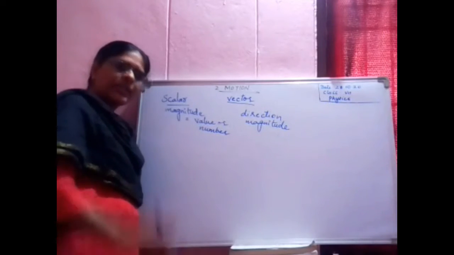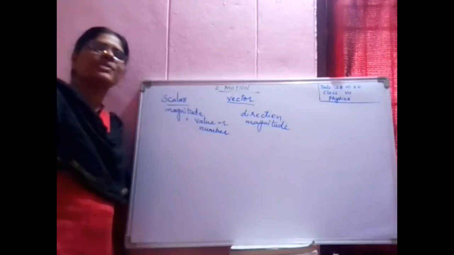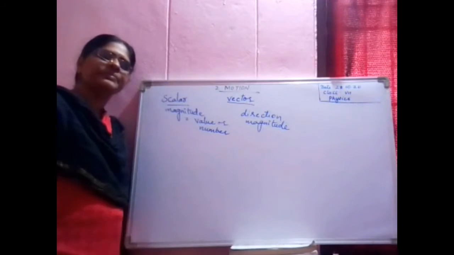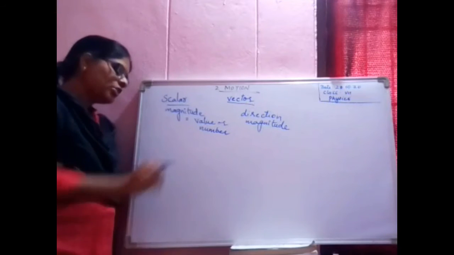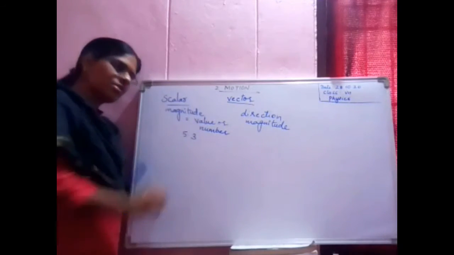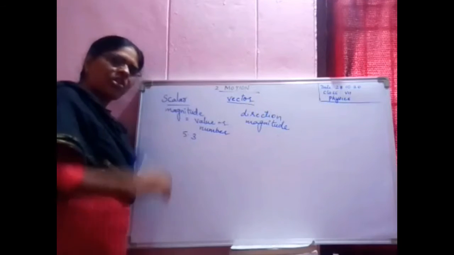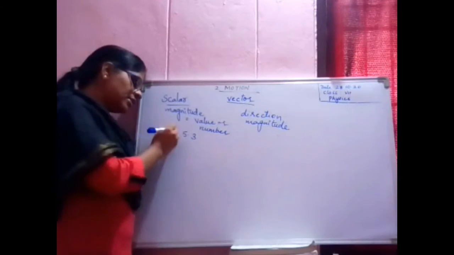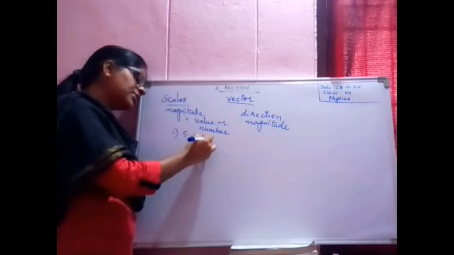First we will understand what do you mean by a scalar. If I ask you how much is your height, what will you say? You will say, teacher, my height is 5 feet 3 inches, or in centimeters. This is one example, height.